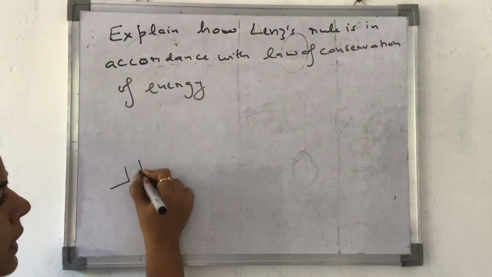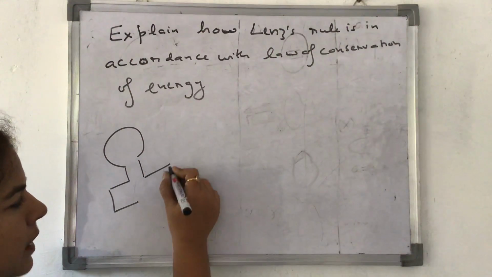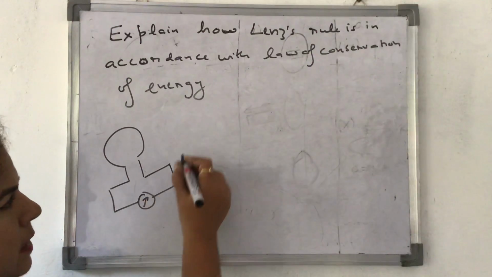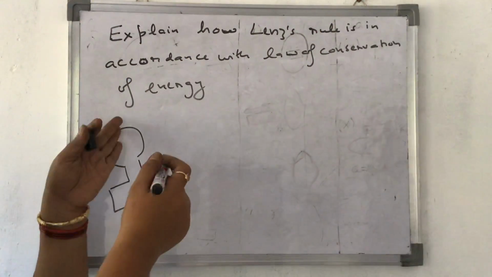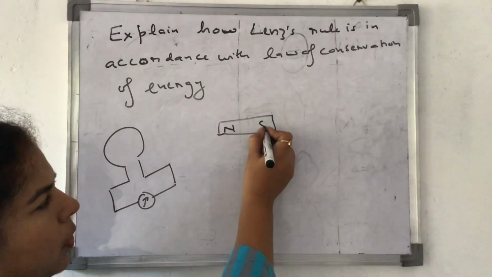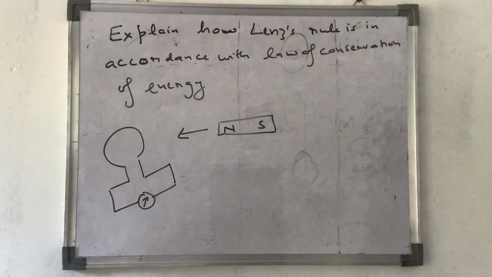I'll just come to that loop again, the old loop which I had been drawing like this. Intentionally I am drawing it slanting, don't think I'm drawing it like this. Reason being, we will show it this way. Now let's say the north pole of a magnet is brought towards it. This is known. If we go according to Lenz's rule, what is Lenz's rule?